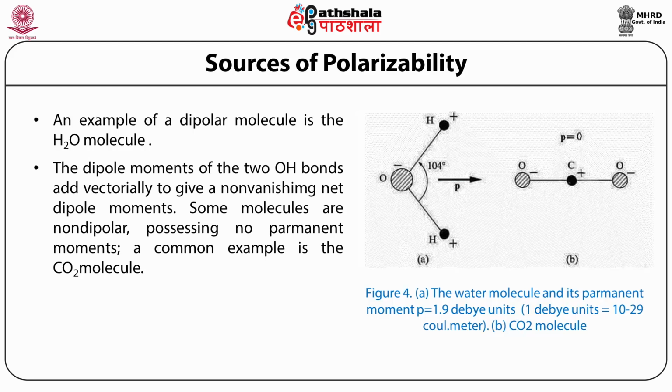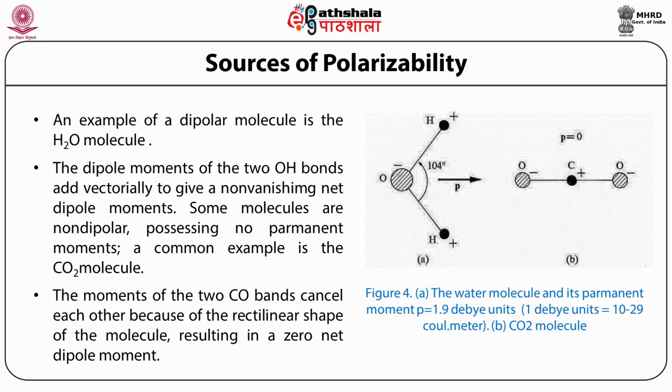Some molecules are non-dipolar, possessing no permanent moments. A common example is the carbon dioxide molecule, which is also represented schematically in the above figure. The moments of the two CO bonds cancel each other because of the rectilinear shape of the molecule, resulting in a zero net dipole moment.